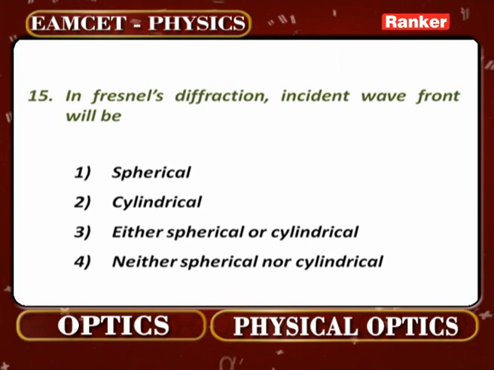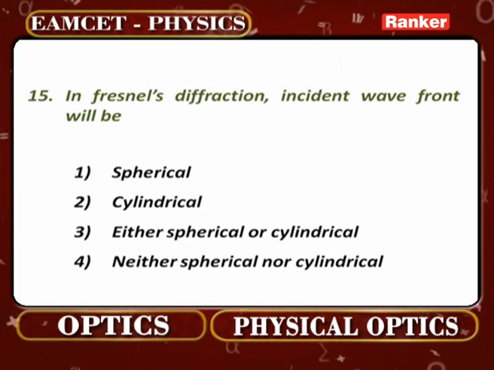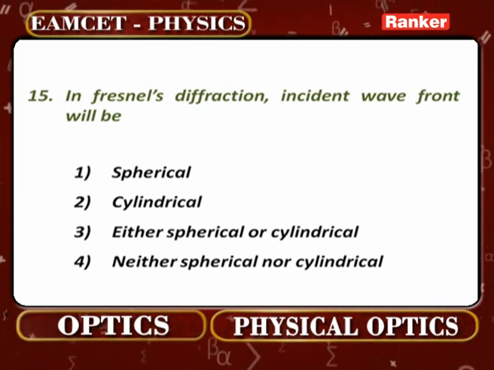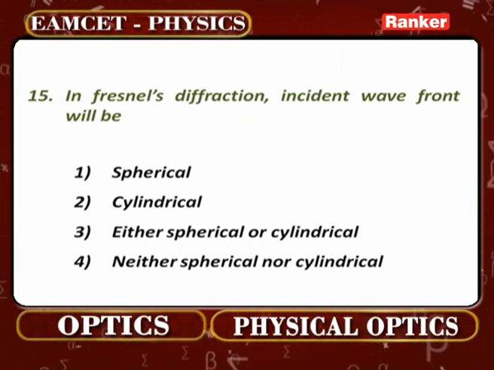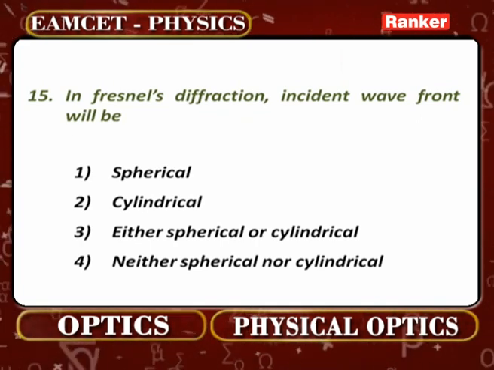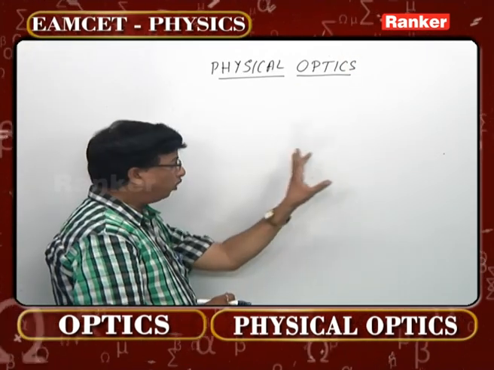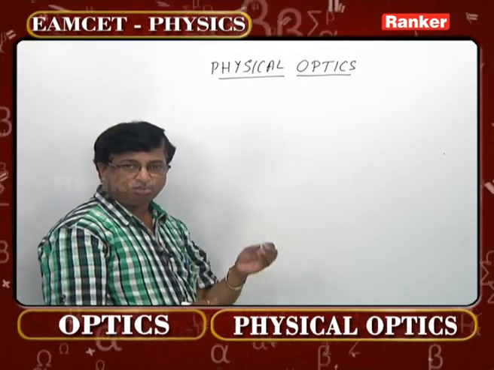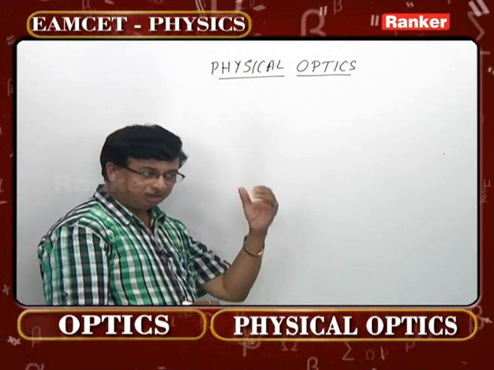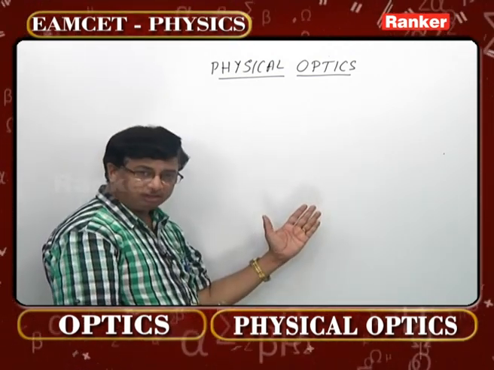Now come to the next one, that is problem number 15. In Fresnel diffraction, incident wavefront will be. Fresnel diffraction, I have already told you, is called finite diffraction. Finite diffraction means what? The distance to the source and the distance to the screen, both are going to be finite. You will be finding the source there, the slit there, and the screen there.